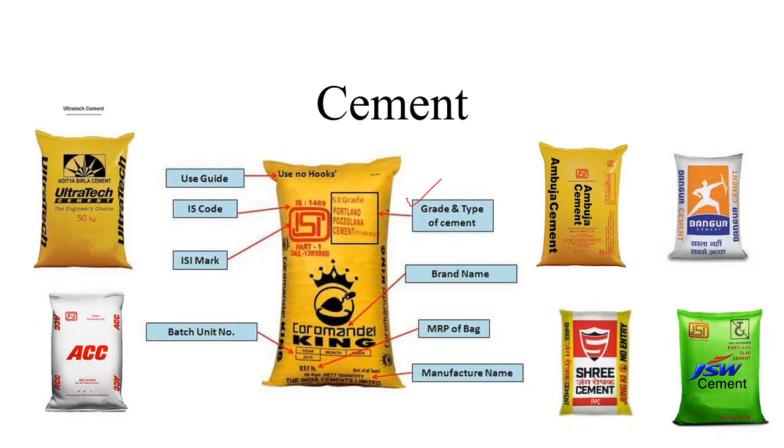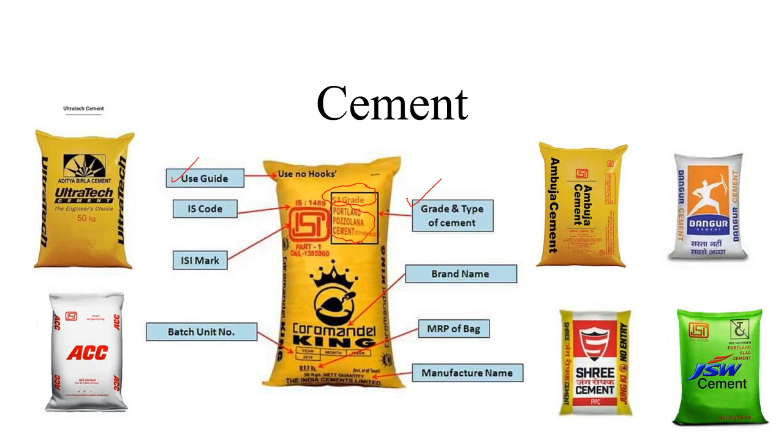What is grade of cement? Grade of cement is its compressive strength in Newton per mm square. Here it is 53 grade cement. So 53 Newton per mm square is the compressive strength of this cement. The type of cement is Portland Pozzolana cement. Then it is also mentioned: use no hook to protect the cement bag from any damage.